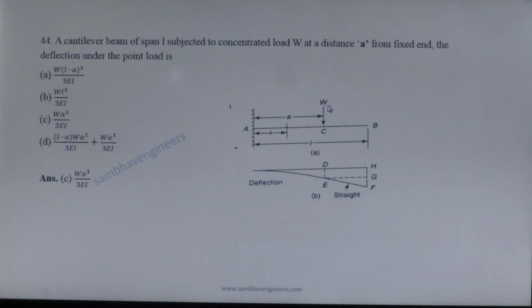In this case, when the load W is applied at point C, which is at a distance A from the fixed end A, the deflection at C is given by WA cubed upon 3EI, and the deflection at point B is equal to deflection at C plus slope at C multiplied by the distance L minus A, because portion AC is curved or parabolic, but portion CB is straight. So option C is the correct answer.